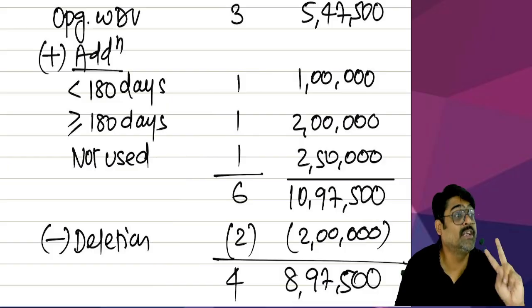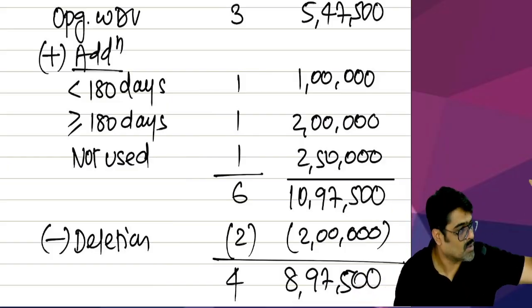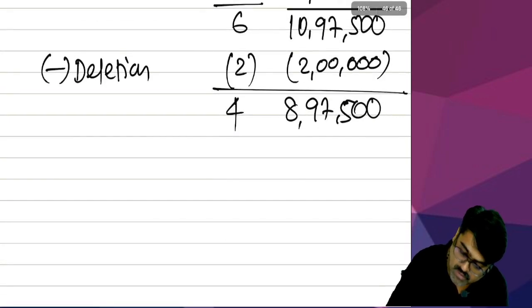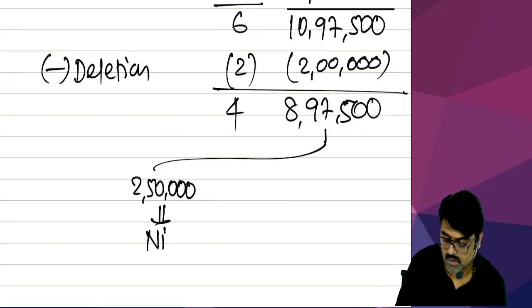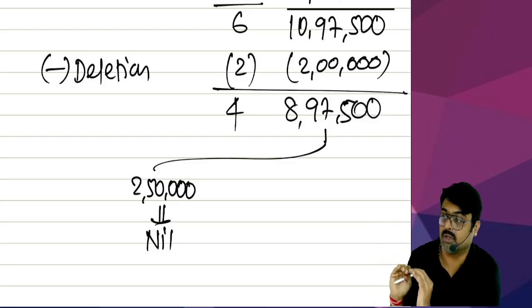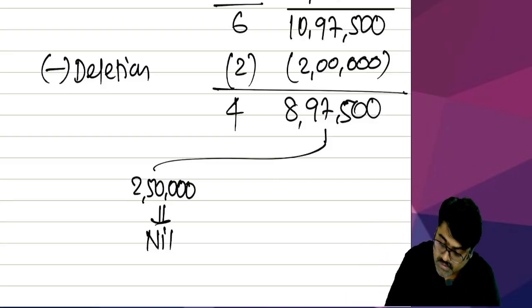These 2 assets are not transferred. Any other 2 assets are transferred. Yes or no? That means out of this total value, on 2,50,000, will you claim any depreciation? No. Because this 2,50,000 is the value of that asset which is still there with you, which was not used at all.